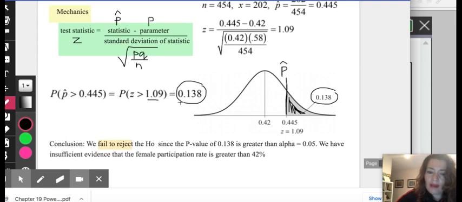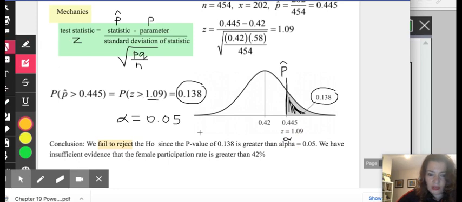And in this case, we have that our alpha, which is 0.05, our p-value is larger than our alpha. So the way we state our conclusion is we say we fail to reject the null since the p-value of 0.138, which is what we got here, is greater than alpha, equal to 0.05. You should always, in your conclusion, compare your alpha to your p-value, which I did. So you must always compare these two.